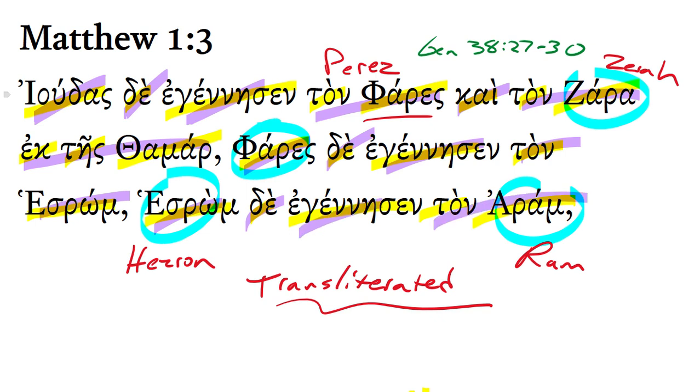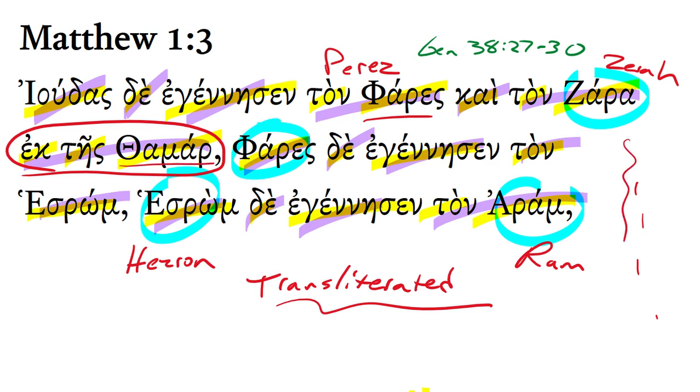Now, we notice a few interesting things here, right? For the first time here, we have the mention of the mother, Tamar, and we'll have the mention of several mothers throughout the genealogy, and they're interesting. We have to ask ourselves, why has the author done this? One of the commonalities we'll find, at least until we get to Mary, is that these are Gentiles, right? Tamar is a Gentile woman, and so we see Gentiles in the genealogy of the Messiah, Jesus, anticipating how he is the Savior, not just of the Jews, but also of Gentiles.